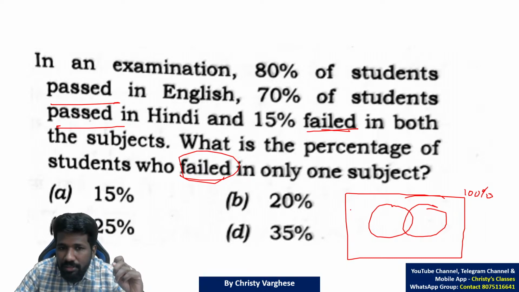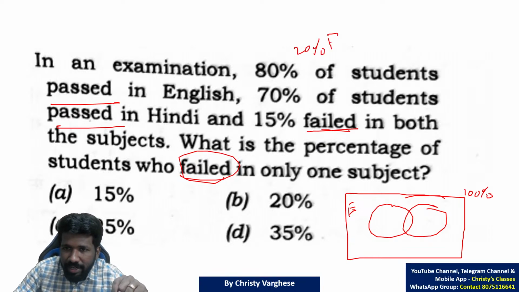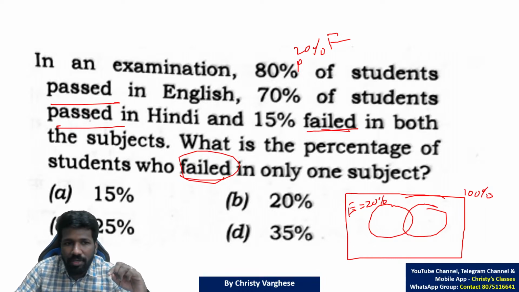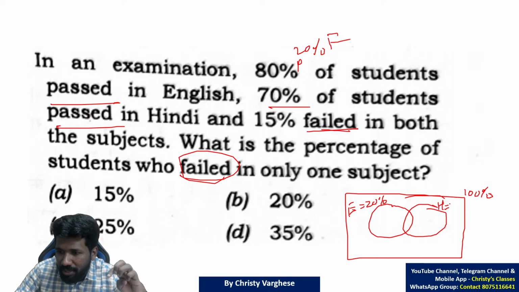English is 80% passed, remaining means 20% failed. So the English failed students are 20%, or this circle is 20%. 70% passed in Hindi, so Hindi failed is the remaining 30%.